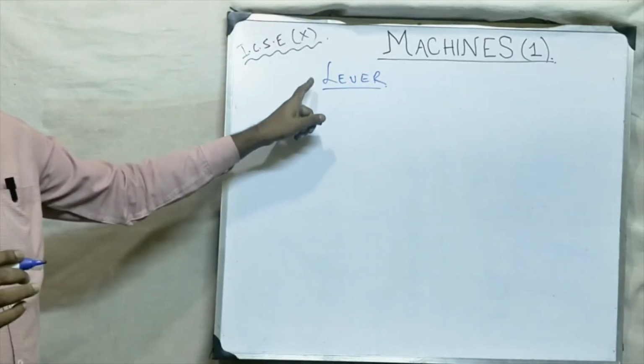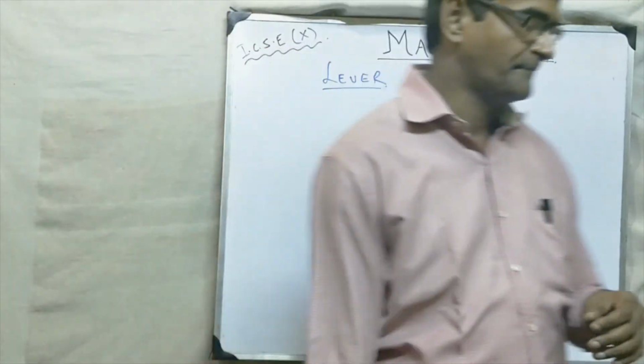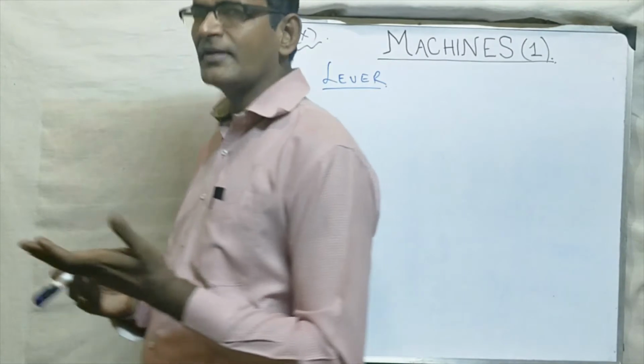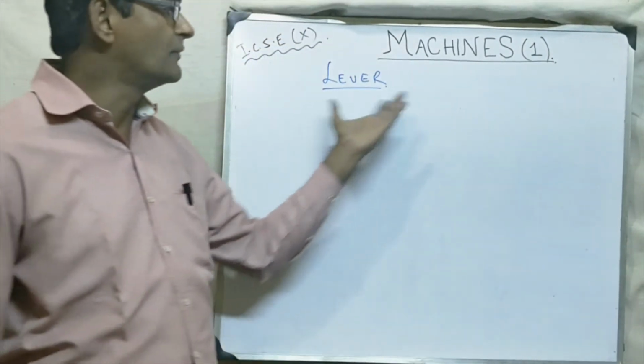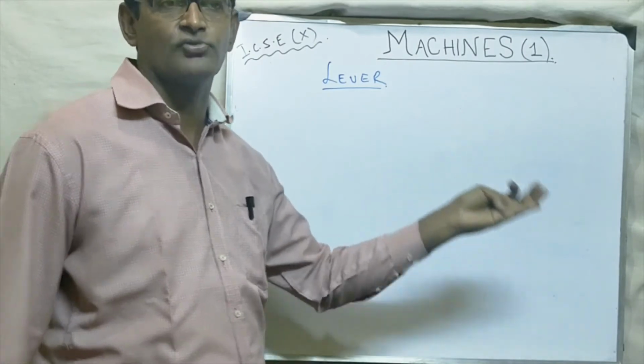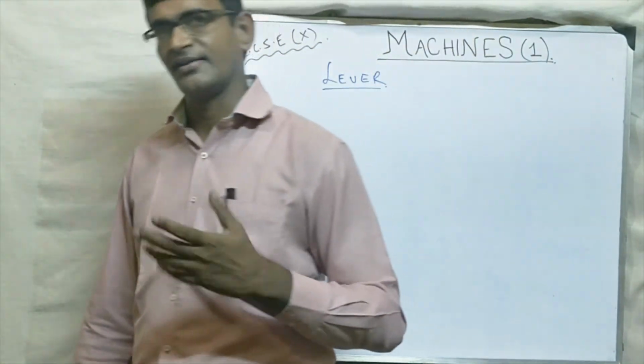Not L-I-V-E-R. L-I-V-E-R is the liver, which is inside our body. Okay, so don't get confused. Now, what is a lever? You are studying this from class 6, 7 physics books. They have levers: class 1 lever, class 2 lever, class 3 lever. You must have known that. That is the basic truth.